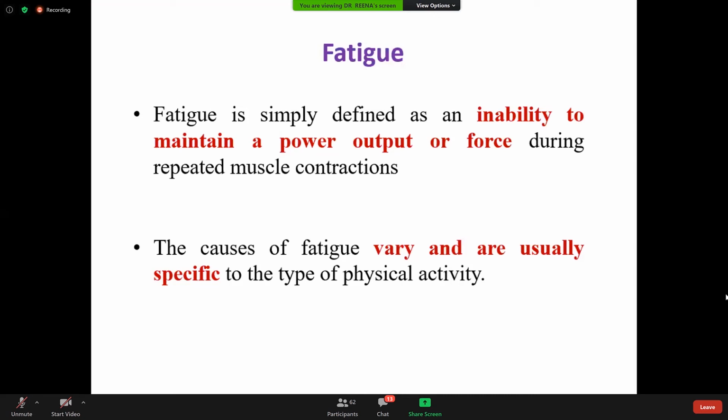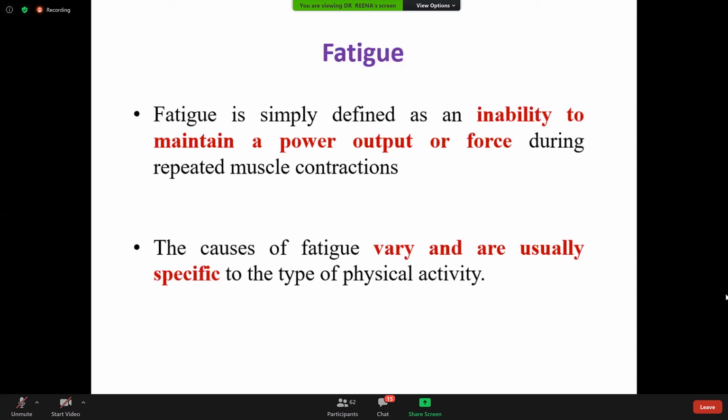Prayas, can you think of one reason why fatigue can occur in our muscle when it keeps on contracting repeatedly? Excessive use of ATP. Okay, excessive use of ATP can be one reason. Very good.